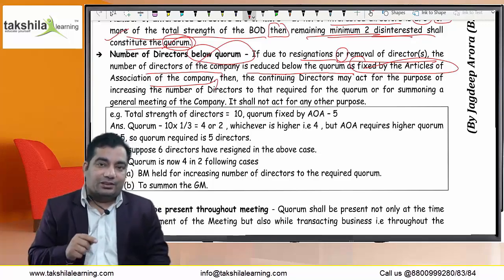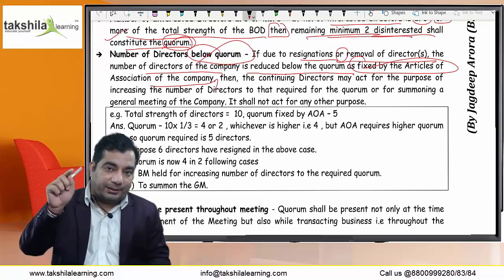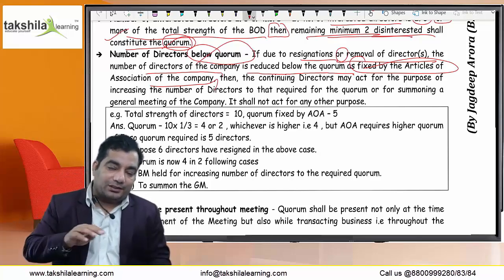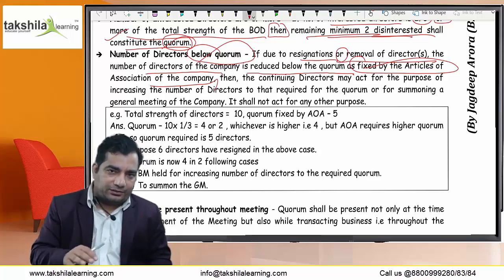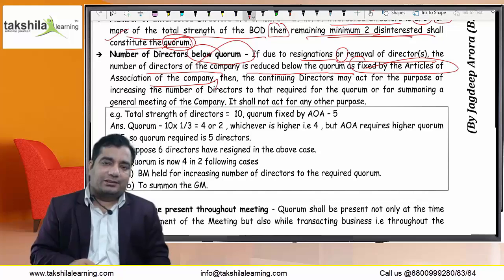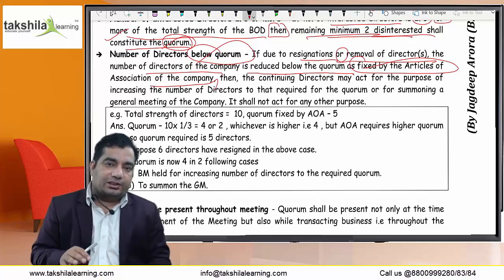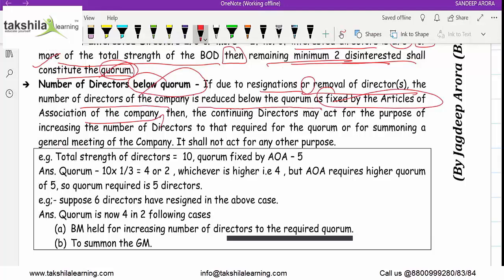In that case, the number of directors has gone below the limit prescribed in the articles. But all the directors present are within the limit prescribed in the Act. Such persons shall constitute the valid quorum. Then the continuing directors may act for the purpose of increasing the number of directors to that required for the quorum, or for summoning a GM of the company. They shall not act for any other purpose.